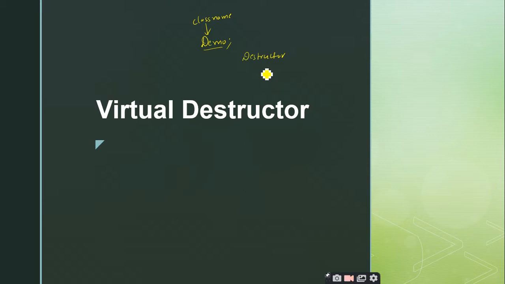As I told you, the destructor is a member function, therefore it will be a function and the name of the destructor is the same as that of the class name. So the class name is Demo, I create the function name as Demo itself. But since it is a destructor, you have to precede it with a tilde symbol. Then only the compiler will come to know that this function is a destructor by looking at this symbol. Now how can I make this destructor virtual? You put a keyword before the tilde sign, by just putting the keyword virtual before this destructor. That's it.